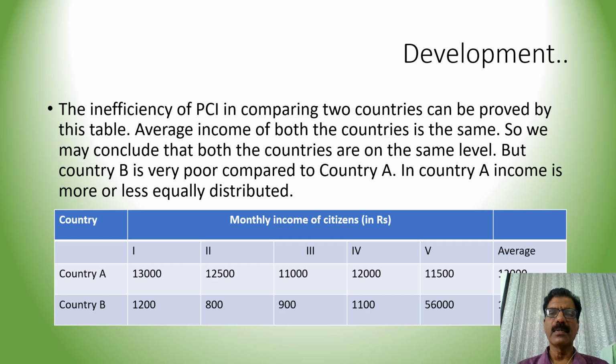In country A, the income distribution is more or less equal, and it is a better developed country than country B. In country B, the income level is very low, even though the per capita income is the same. The per capita income is the same because one person has a huge income. So actually country B is a poor country. When we know only the per capita income, we don't know the actual fact of this. So that is why we say that per capita income alone cannot reveal the status of a country.